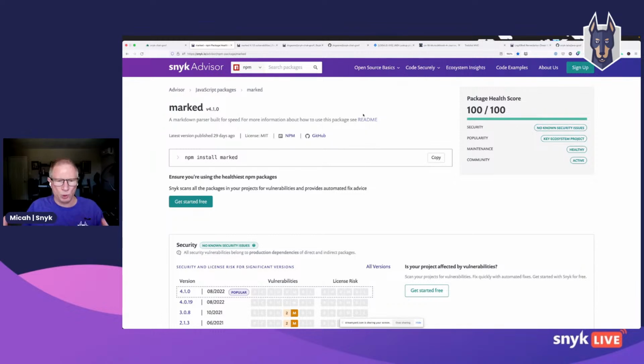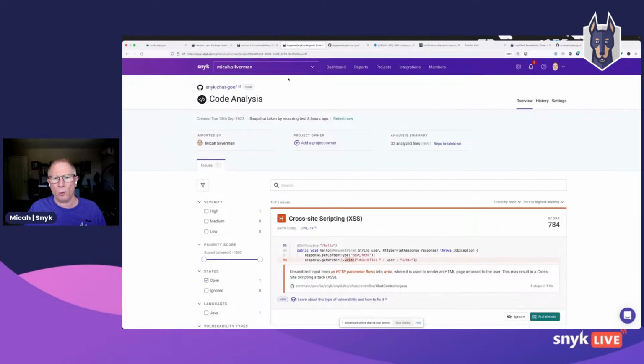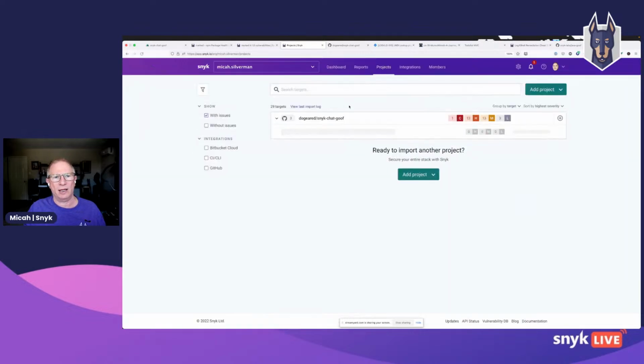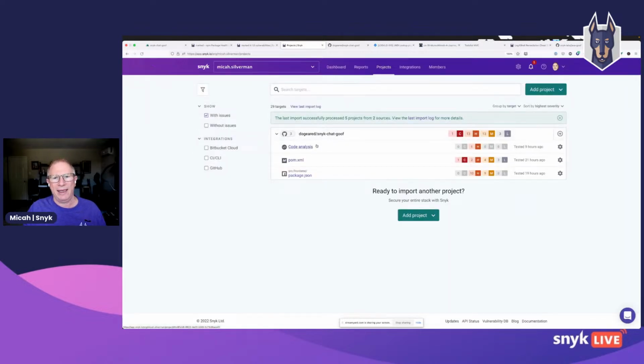The next tool that I want to highlight and draw your attention to here is the web version of Snyk. So with Snyk, you can scan your projects. Scanning projects with Snyk is super important because one of the benefits is the ability to put up a pull request.